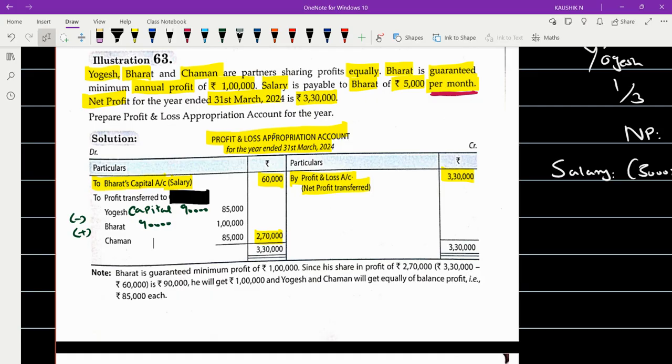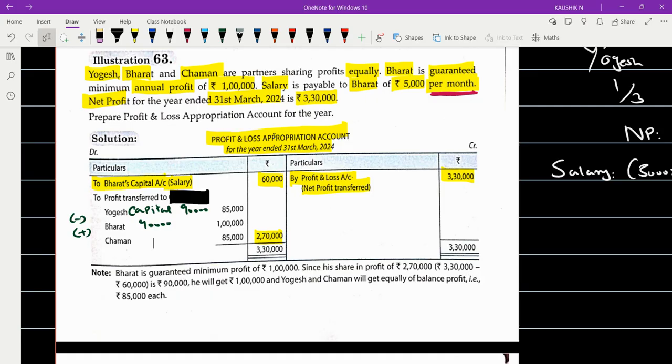Sundar, in your case, you have shown the transfer of profit of Yogesh correctly. Bharat's capital, you have mentioned 90. Then you have missed recording plus deficiency met. Two times you have to do that, right? Deficiency met: once you add 5,000, that becomes 95. Again you add 5,000, that becomes 1 lakh. That you have not shown. And the problem is not completed. One more partner's value is missing.